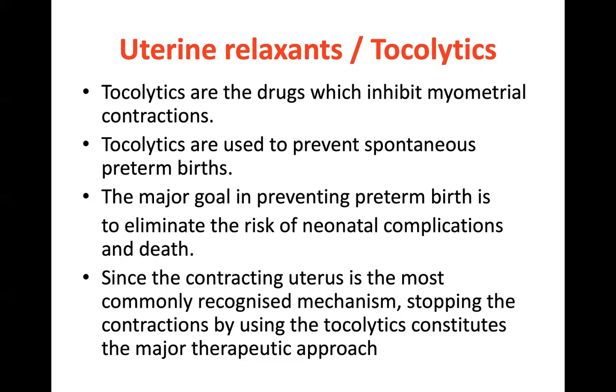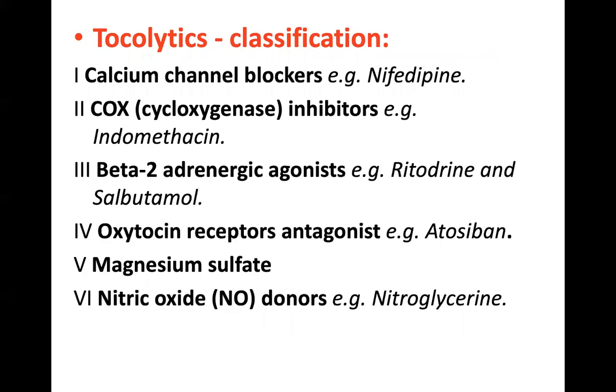Oxytocics cause the contractions of the uterus, whereas tocolytics inhibit the myometrial contractions, that is, uterine contractions. They are used to prevent spontaneous preterm births. The major goal in preventing a preterm birth is to eliminate the risk of neonatal complications and death. Since the contracting uterus is the most commonly recognized mechanism, stopping the contractions by using these tocolytics is the major therapeutic approach. Coming to the classification of tocolytics.